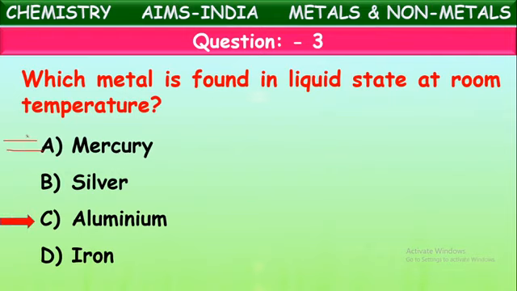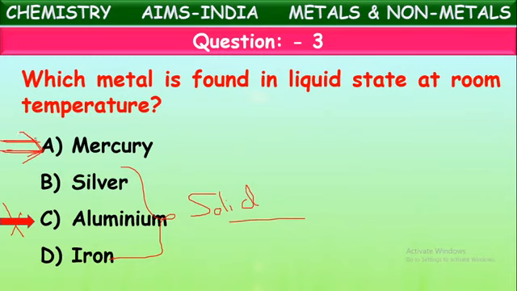Mercury is a metal which exists in the liquid state even at room temperature. All the remaining metals are in the solid state, hard solids at room temperature, whereas only mercury exists in the liquid state at room temperature. It is a liquid metal.